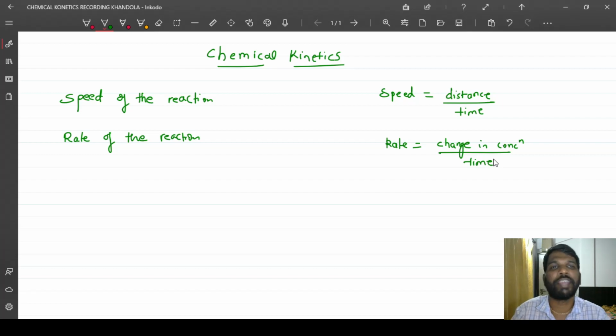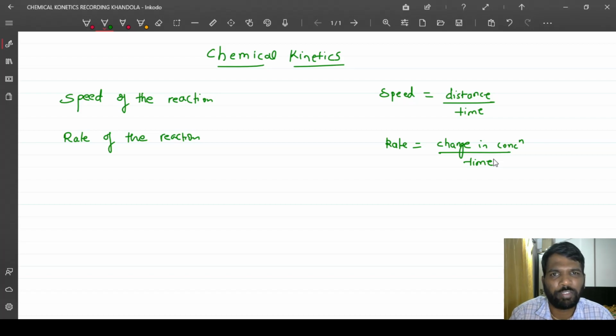See, there are many reactions which take place at different speeds. Some reactions are very fast, some are very slow. Consider an example: rusting of iron is a very slow reaction. Spoiling of food is a fast reaction.